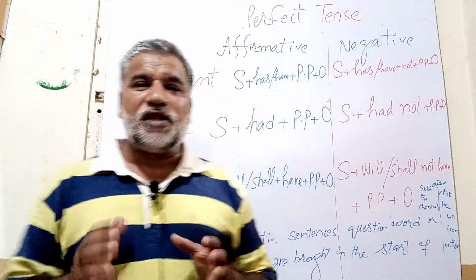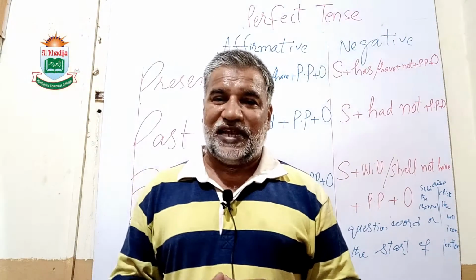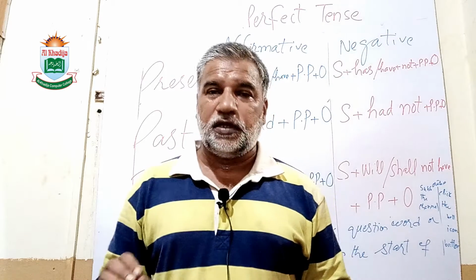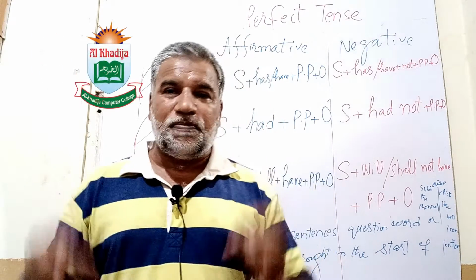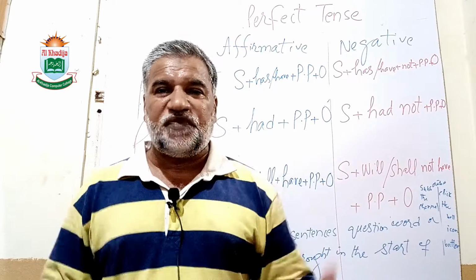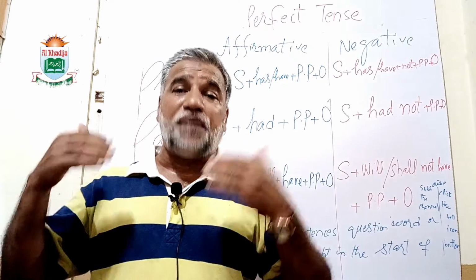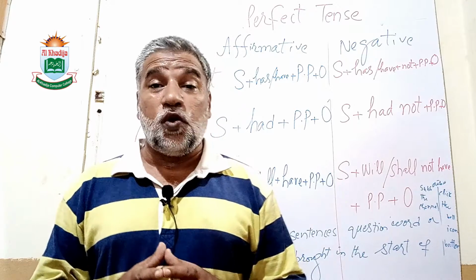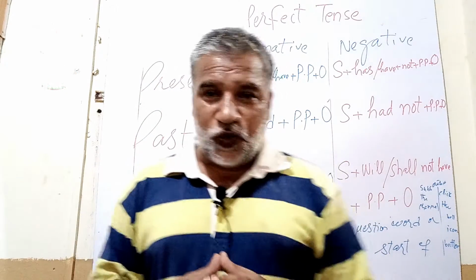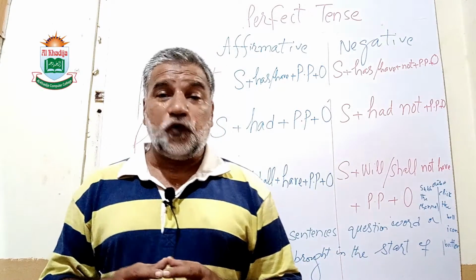So the important thing is that you have to understand the concept of perfect. If the work is completed in present, so it will be present perfect. If the work is completed in past, so it will be past perfect. And if the work is completed in future, so that will be future perfect.